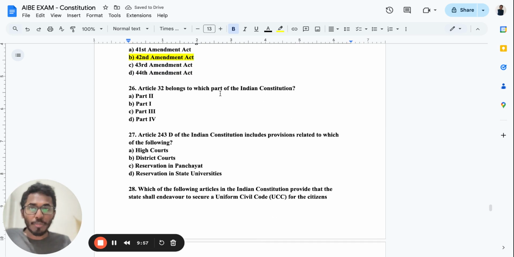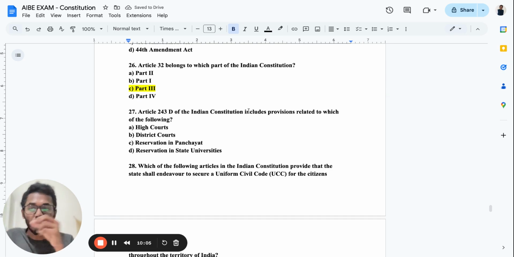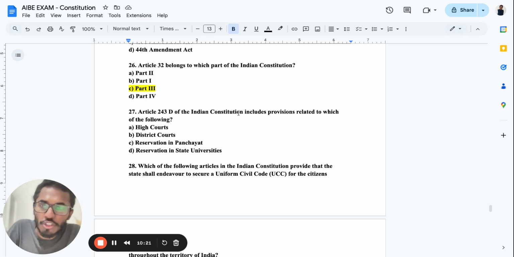Article 32 belongs to which part of the Indian Constitution? It belongs to Part 3 of the Constitution. What is Part 3? Fundamental rights. So whenever you are approaching the Supreme Court, or even a High Court, under Part 3, when your fundamental rights are being infringed, you can approach the Supreme Court under the writs. All right, so I hope this is very much clear for you.